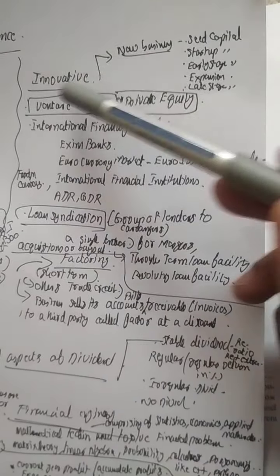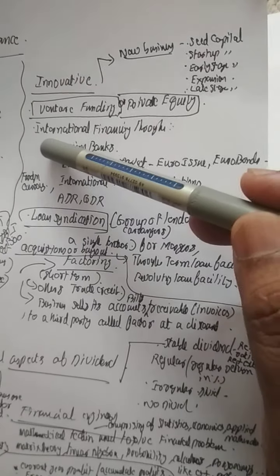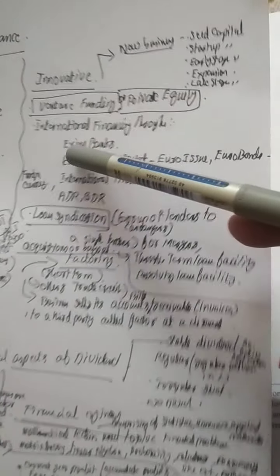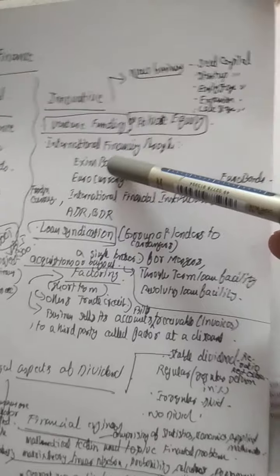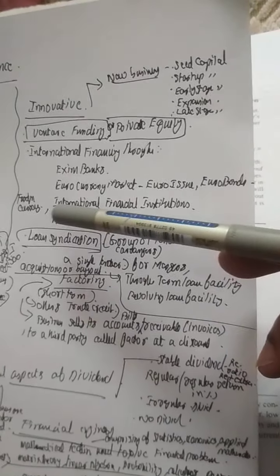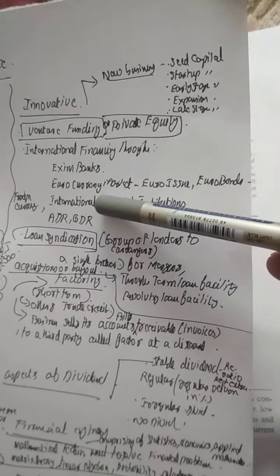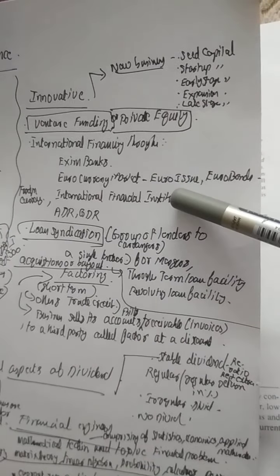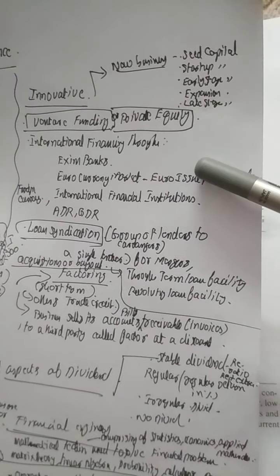Other innovative long-term sources of finance include international financing through Exim banks, export-import banks. We may take long-term loans through the Euro currency market. The corporates may issue Euro bonds or Euro issues.